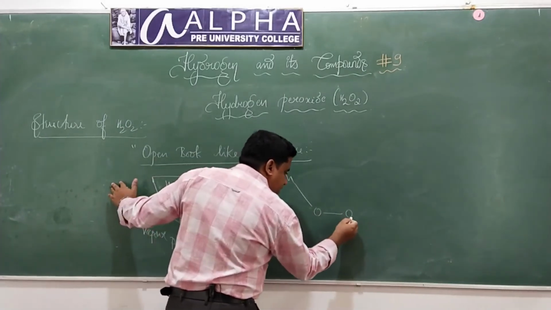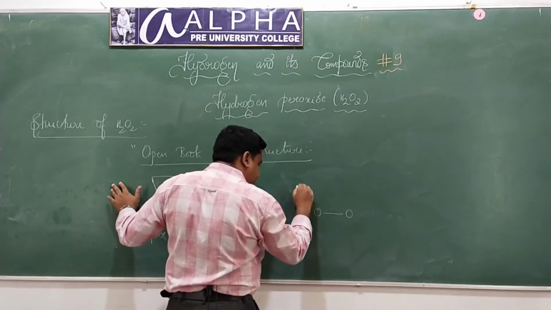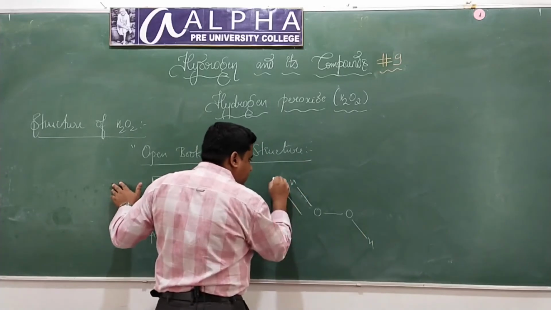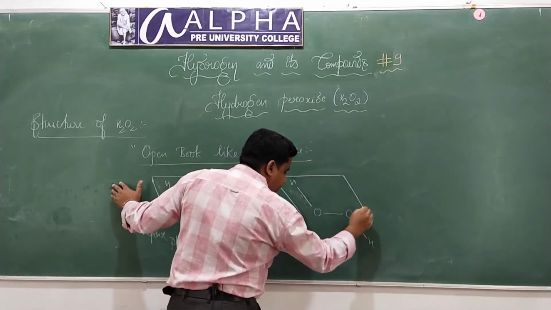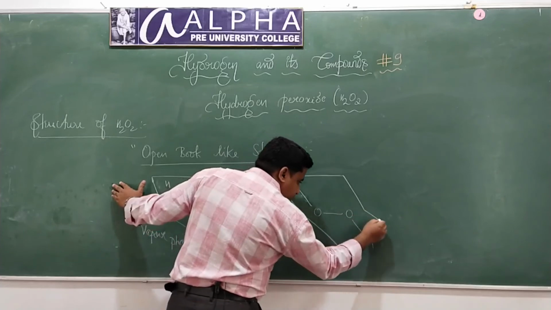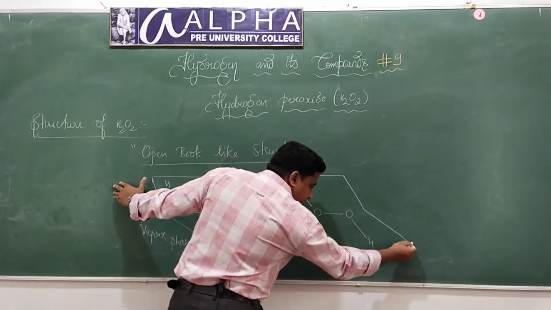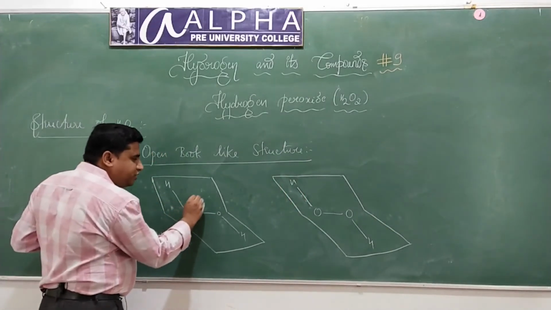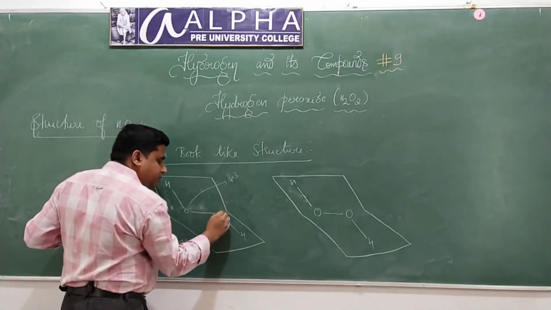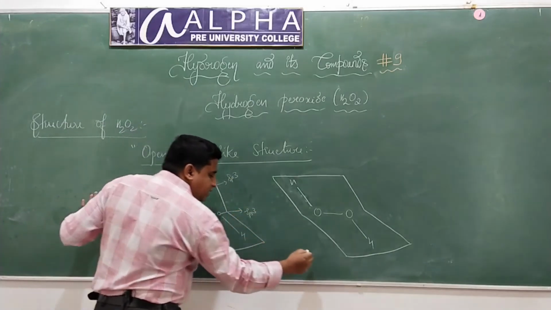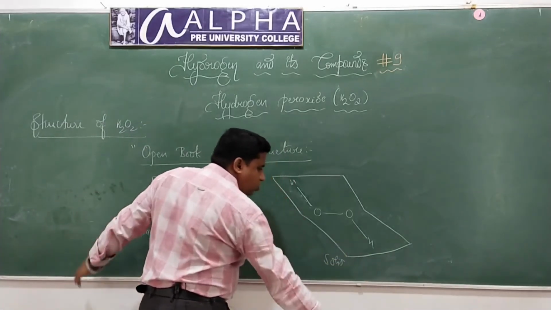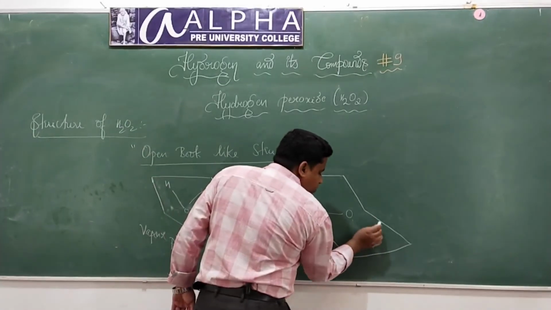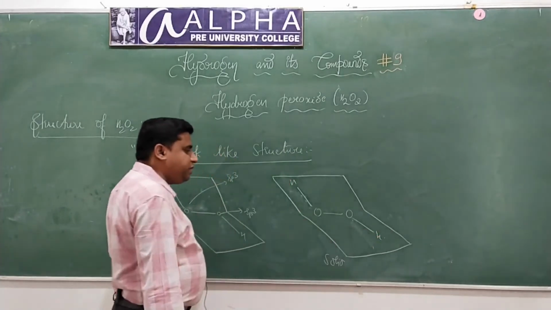In hydrogen peroxide, both the oxygen atoms are sp3 hybridized, both in vapor phase as well as in solid state.